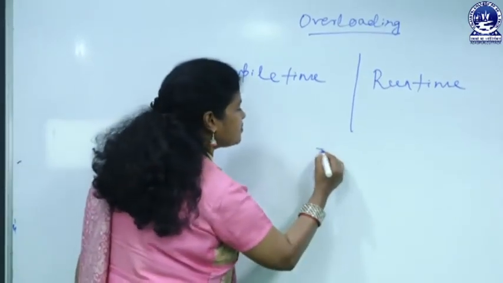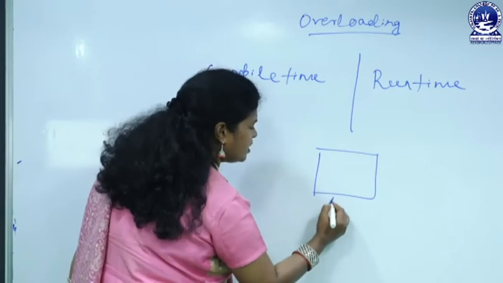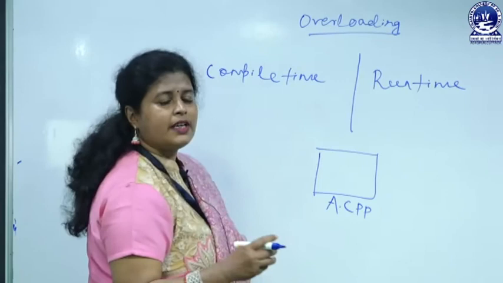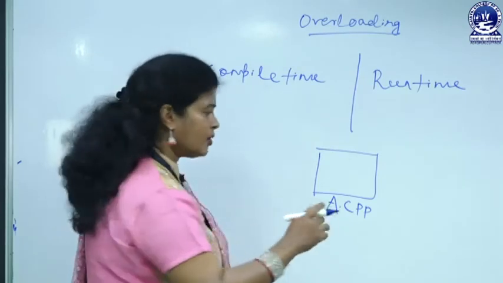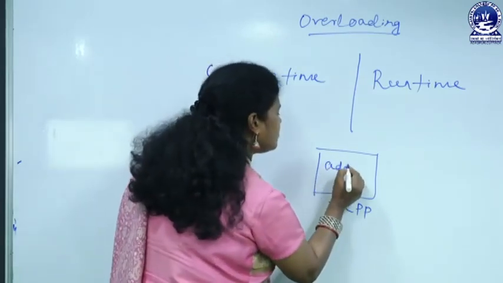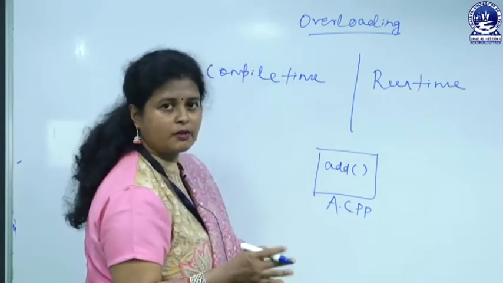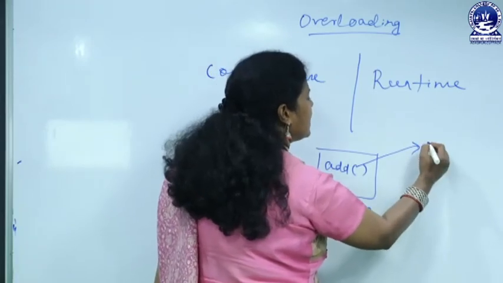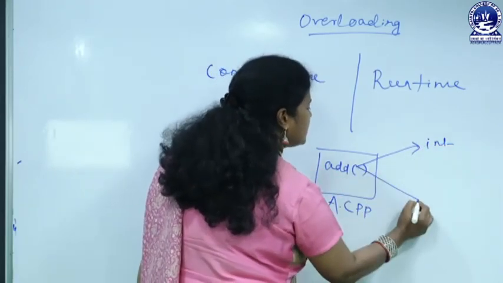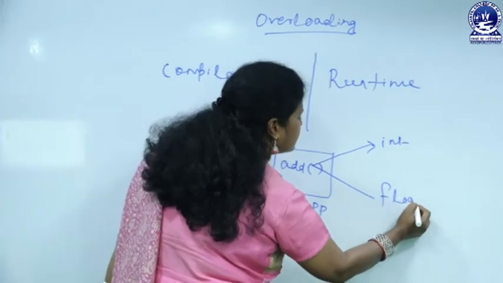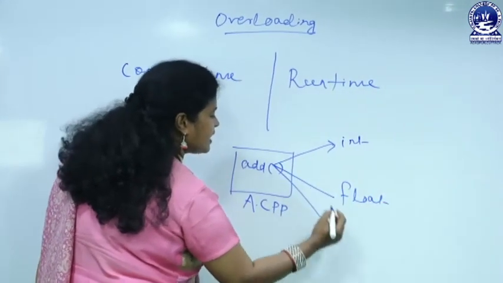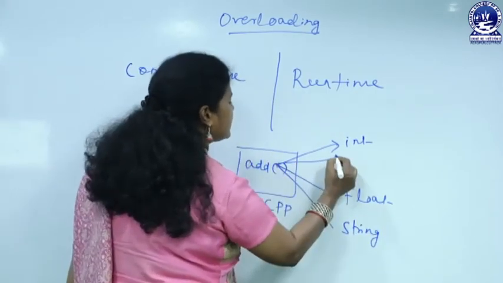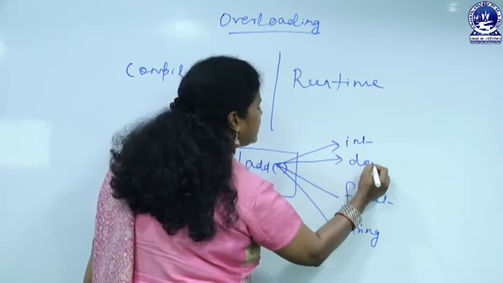Suppose you are writing a program, let the program name be a.cpp, and you are performing some sort of addition. Then obviously you have used one add method to perform addition. The add method can be used to add int type, float type, string type, and again double type.